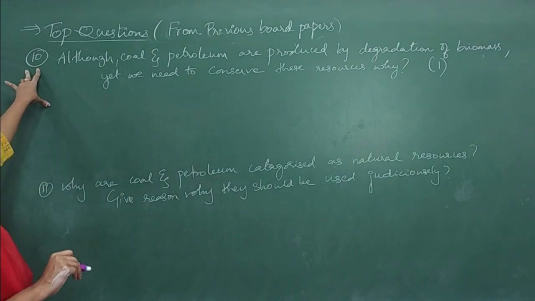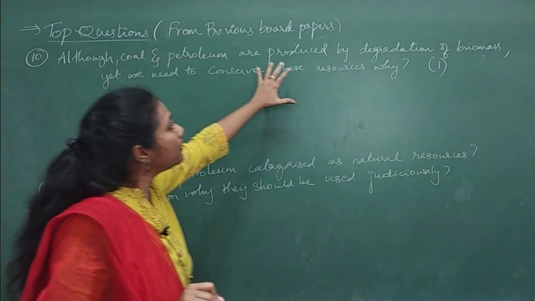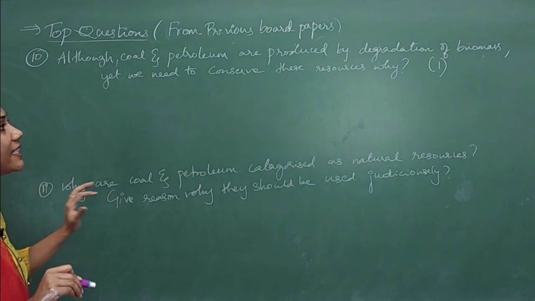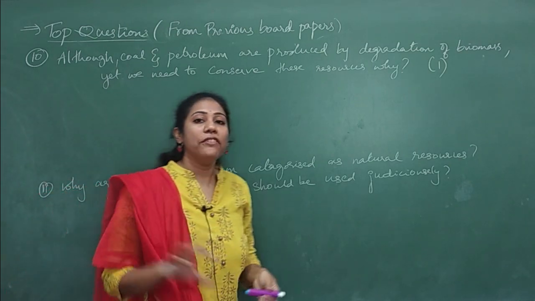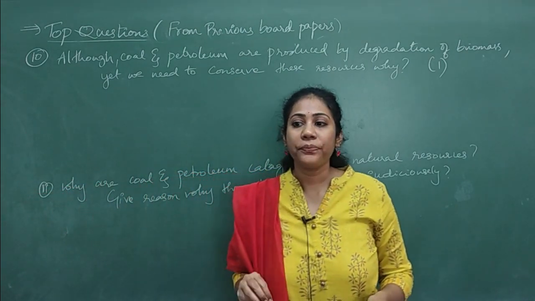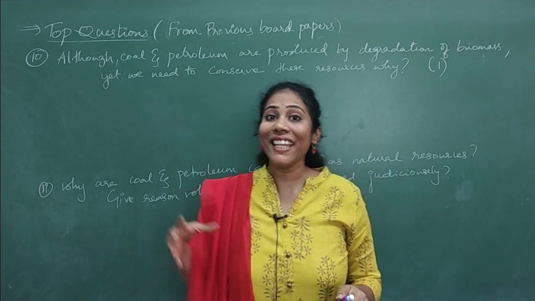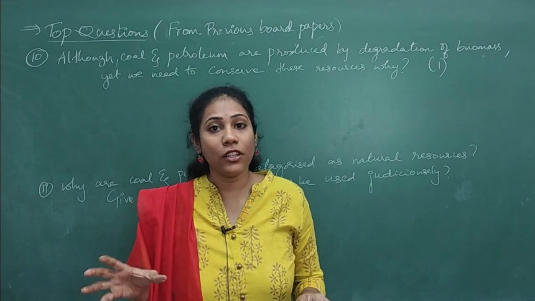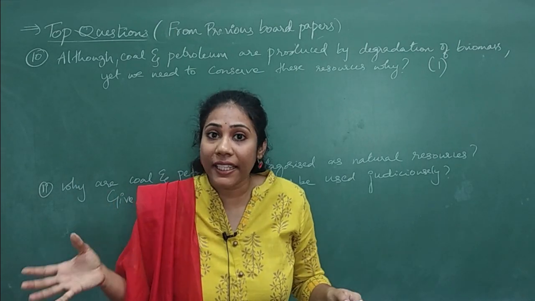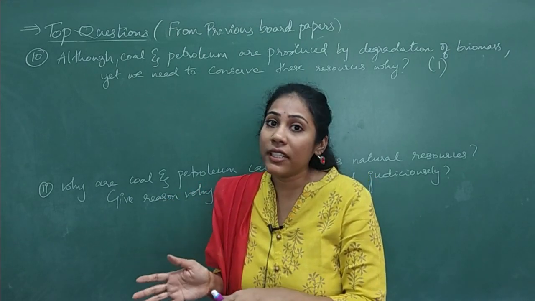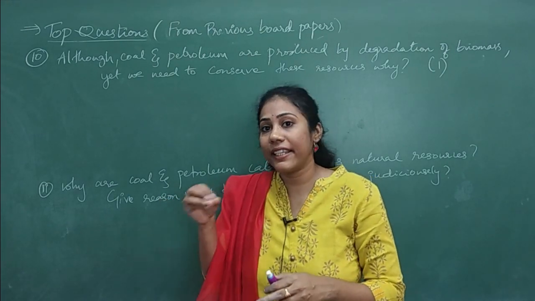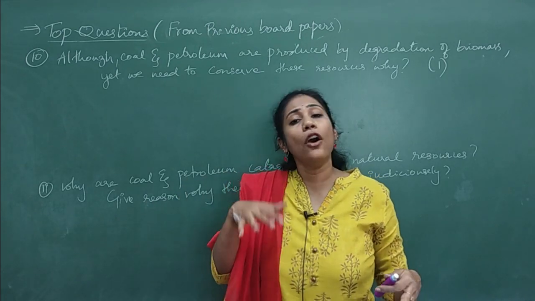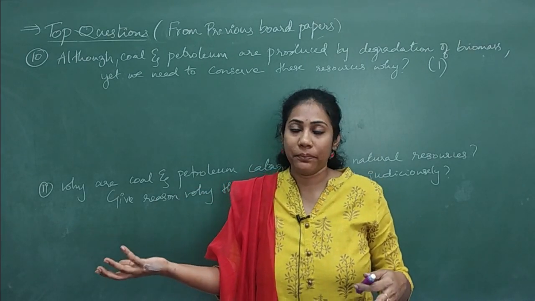Coming to the 10th question. Although coal and petroleum are produced by degradation of biomass, yet we need to conserve these resources. Why? How are coal and petroleum produced? It is all because of the decaying process of dead animal and plant waste. When these animals and plants die, they get buried deep under the earth and get degraded, decomposed, and converted into coal and petroleum over millions of years.